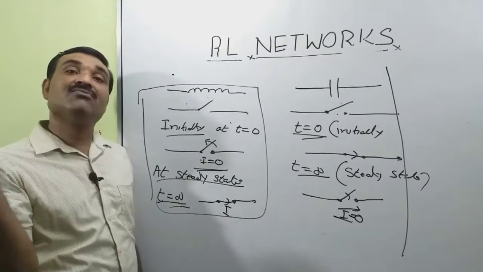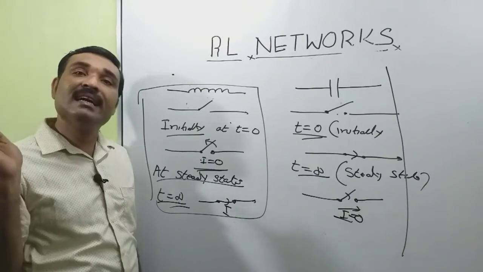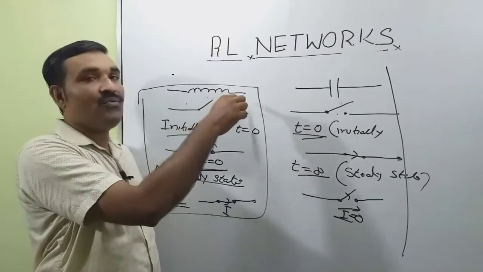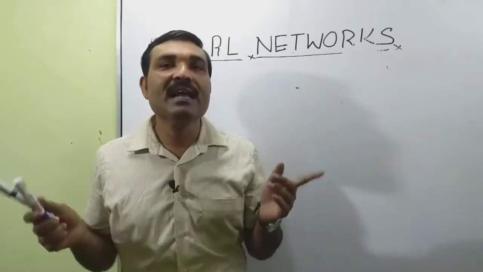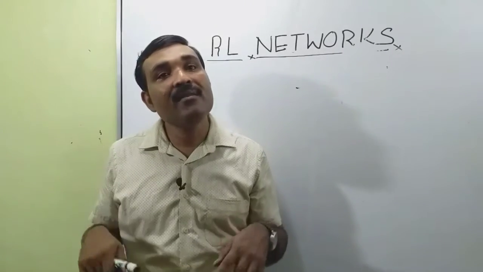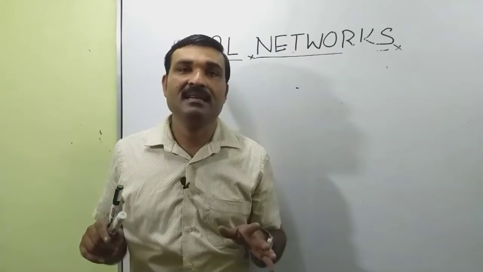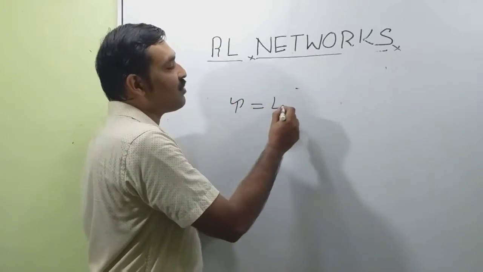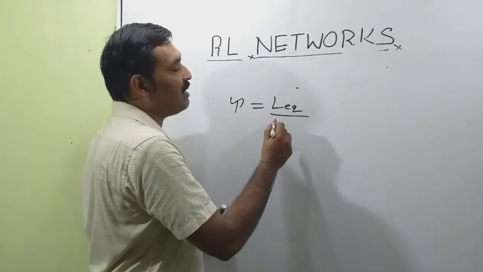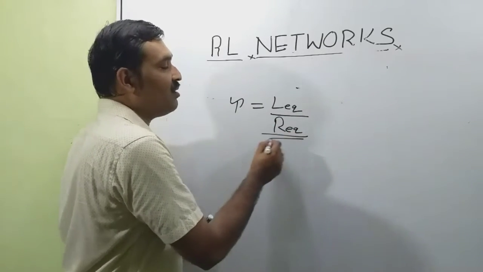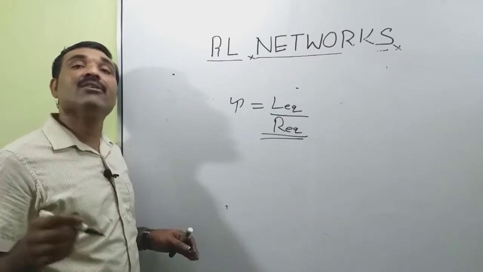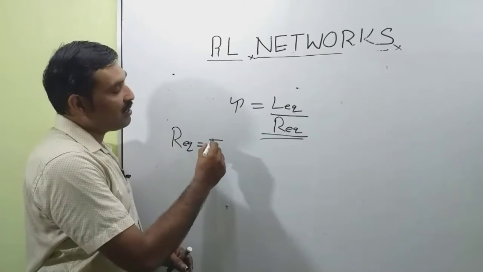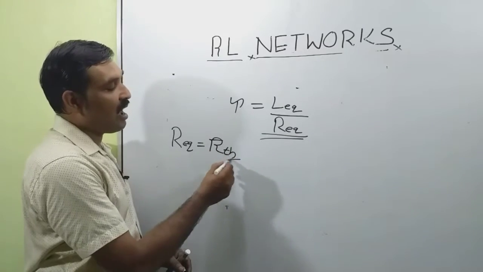Theory and derivations for these things we have discussed in detail in the previous lecture. You can refer to the previous lectures for the concept of these two things. Okay, now if a network consists of more than one inductance and resistance, then we can find the time constant tau, that is equal to L equivalent divided by R equivalent, where R equivalent is the Thevenin's equivalent resistance. That means R equivalent is equal to RTH.